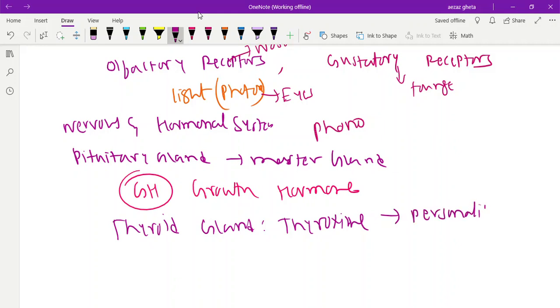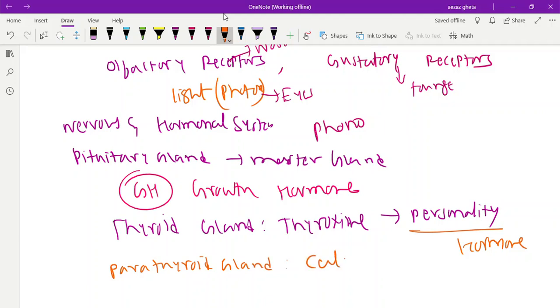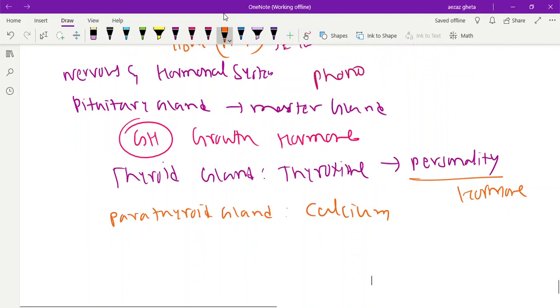If the thyroxine hormones are more, then the person's personality changes, he becomes fat, like that. Even if you don't eat more, you still become fat. Personality hormone. Okay, and then we have the parathyroid gland. The parathyroid gland controls the level of calcium in blood. It is embedded in the thyroid gland only, present in the thyroid gland.